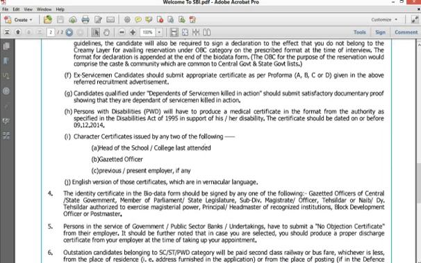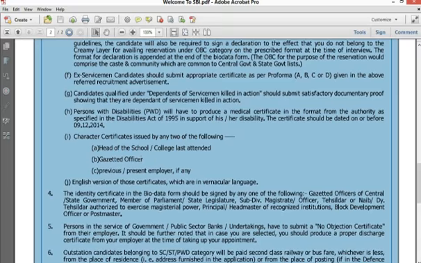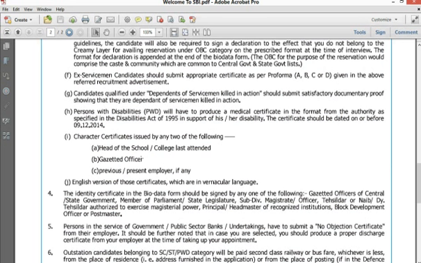If you are a final year student and have not yet got any certificates, you can get it from your head of the school, your school principal. In school only the principal is the gazetted officer, and none of the lecturers are gazetted officers. Please remember that, don't get it from any other guys.